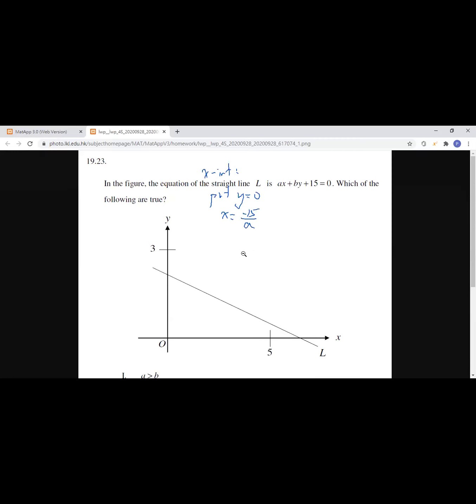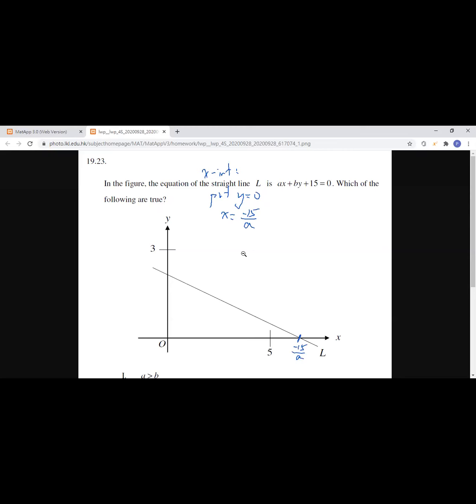And then we are going to find the x intercept of this straight line from the graph. Okay, the x intercept is the position, the location where the straight line cuts the x-axis. That is this position. And then this is negative 15 over A, right?